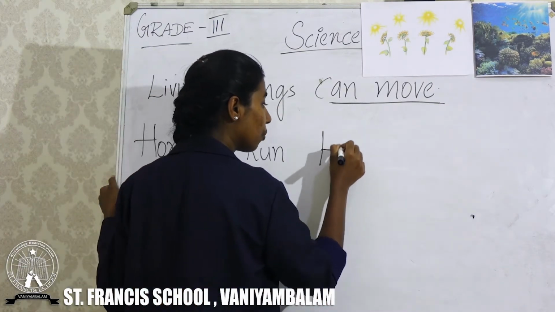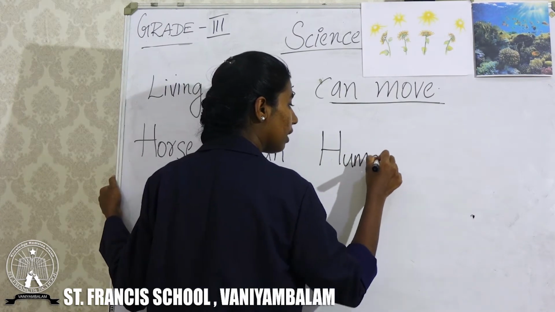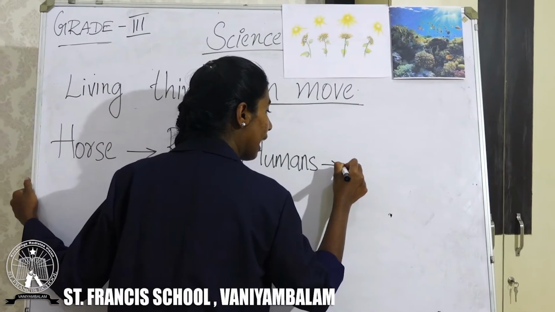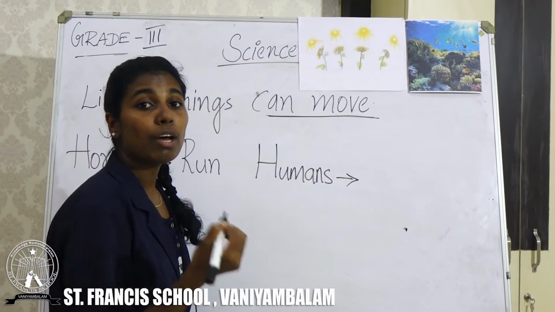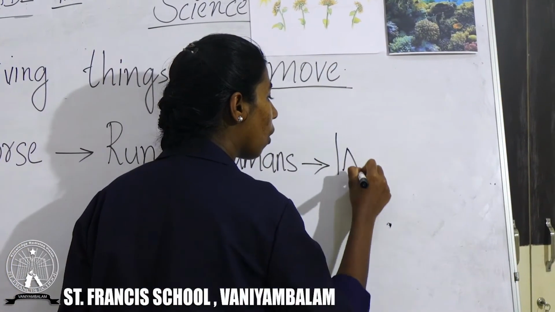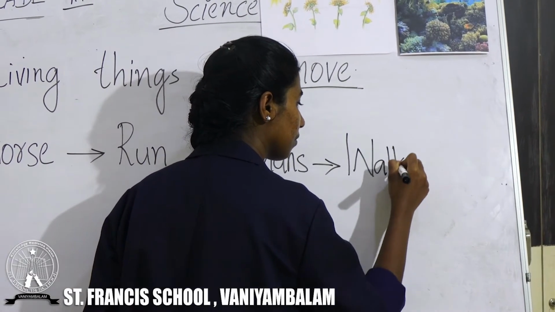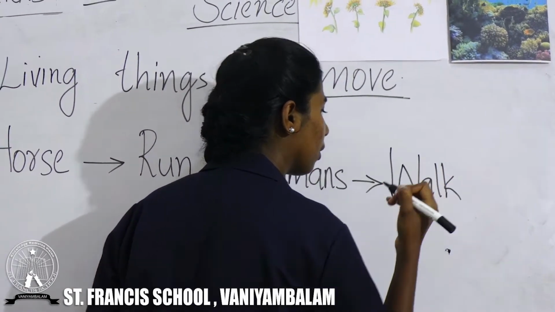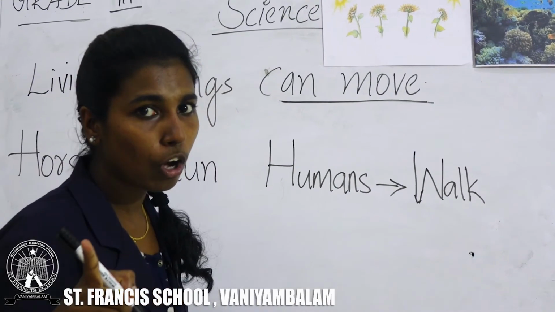So, we humans can move from one place to another. That means we can walk. Which body part helps you to walk?